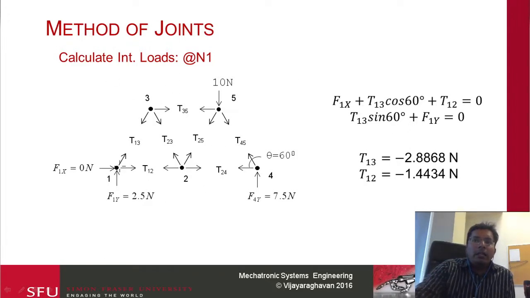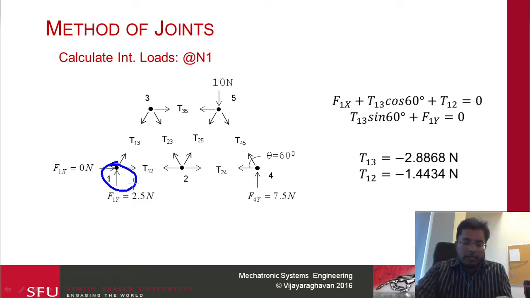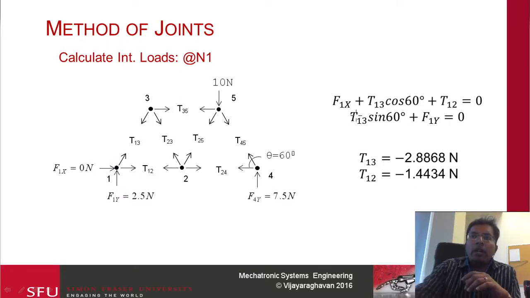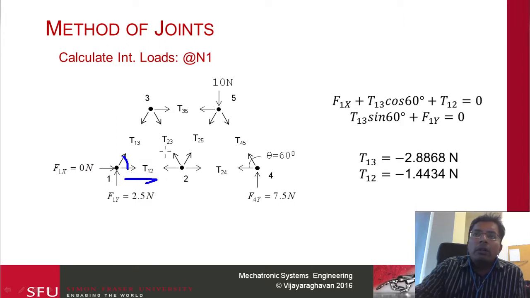What I did was take the equilibrium about this node 1. So what are my forces? I'm going to consider the x equilibrium. The only forces there are this F1x, and then T13, T12. Both of these are in the same direction, both going to the right, so I use a positive sign. Since this is 60 degrees, I'm going to take the component of T13 along the x direction. So this is going to be T13 cos 60. That's basically this term, and then this is equal to zero. This is the x equilibrium.